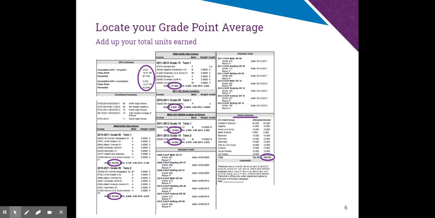So a student that gets mostly A's and B's, the average of that is going to be about 3.5, right in between 3 and 4. And the difference between weighted and unweighted is the difficulty of the classes you take. If you take an honors, a college, or an AP class, rather than 4.0, an A is worth 5.2.